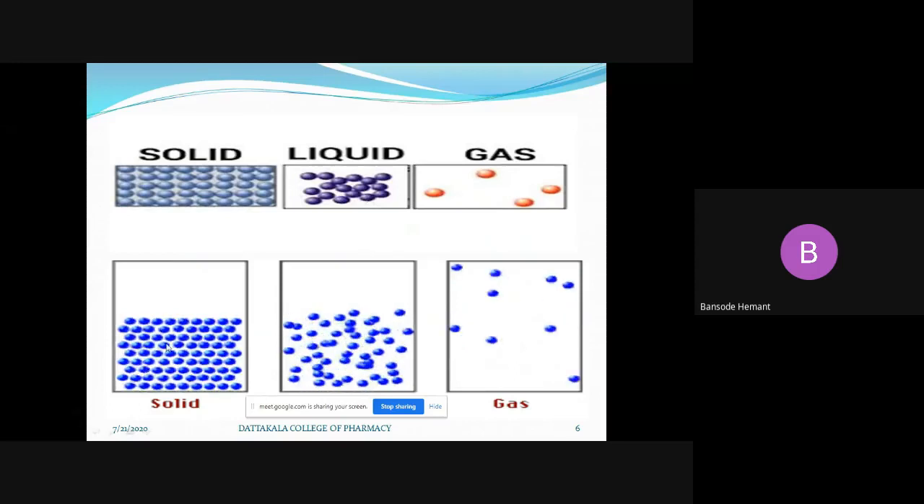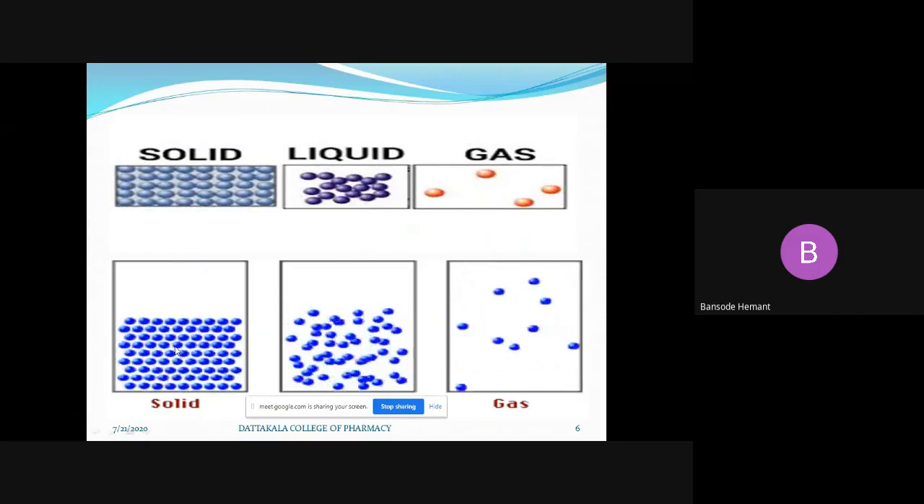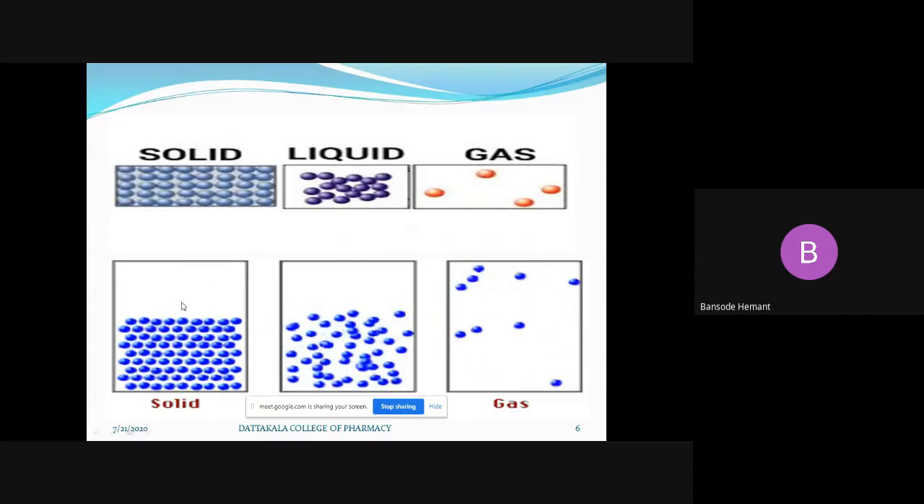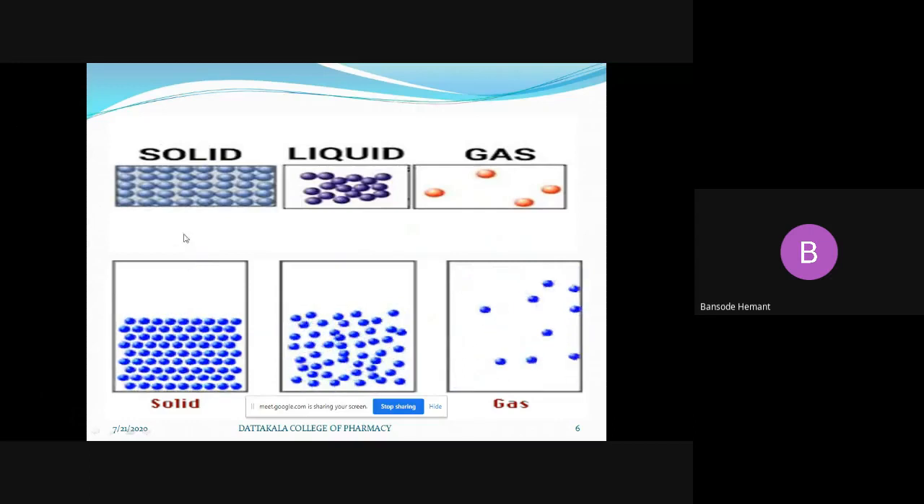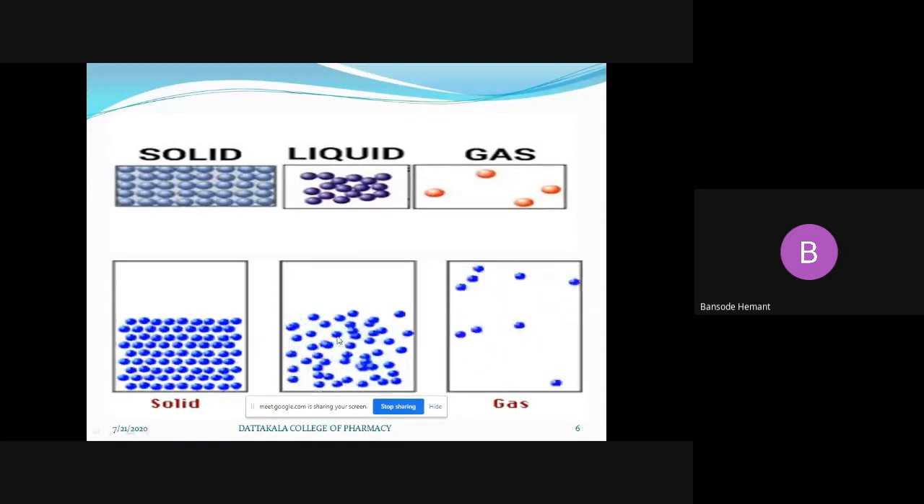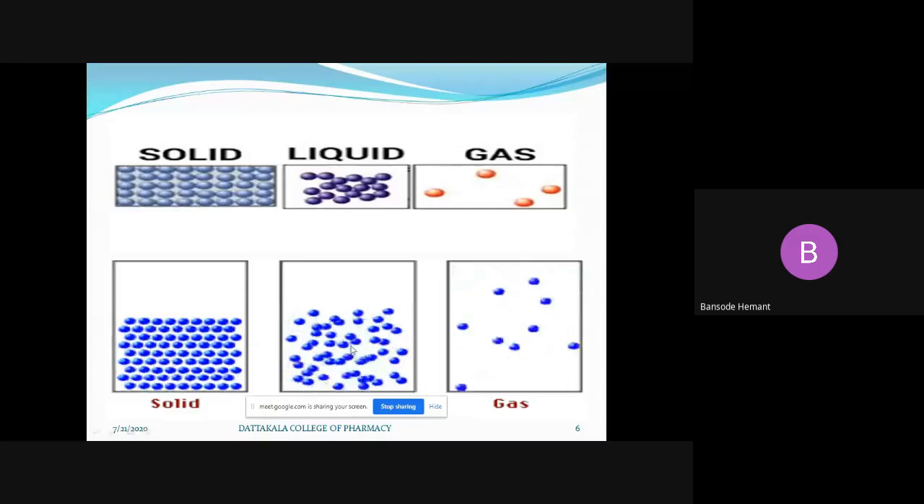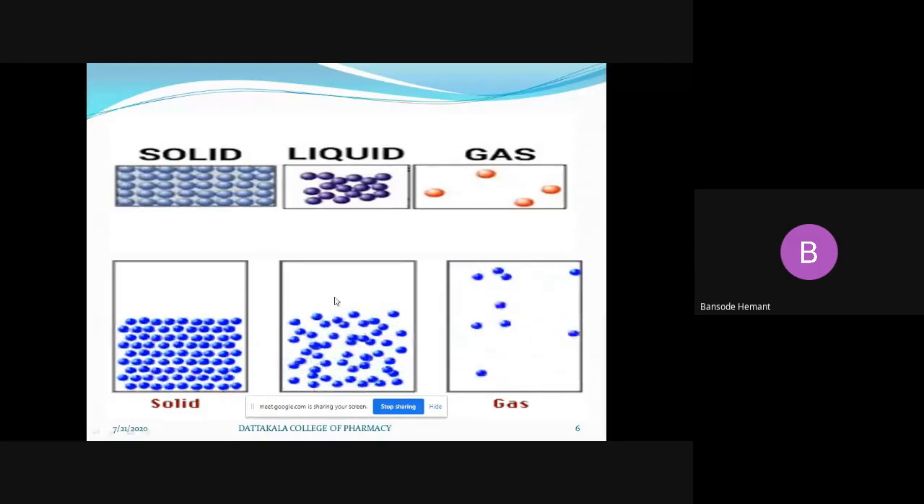Here see the molecules, whether they are moving. No, they are at fixed positions. They are at a fixed site in a definite shape and volume. But here, in case of liquid, these molecules are sliding. These molecules are showing fluidity, and we are getting more intermolecular space. Just see how these molecules are sliding. But these molecules are not leaving other molecules. They are not getting away from one another.